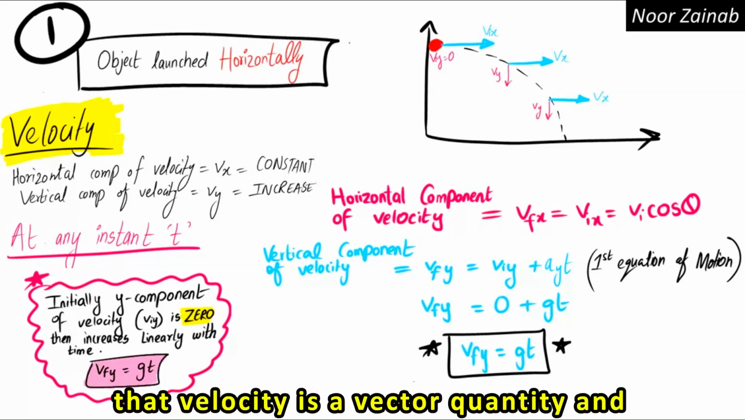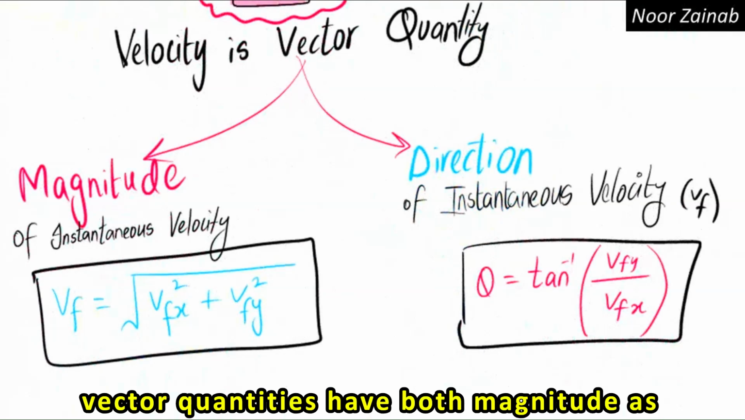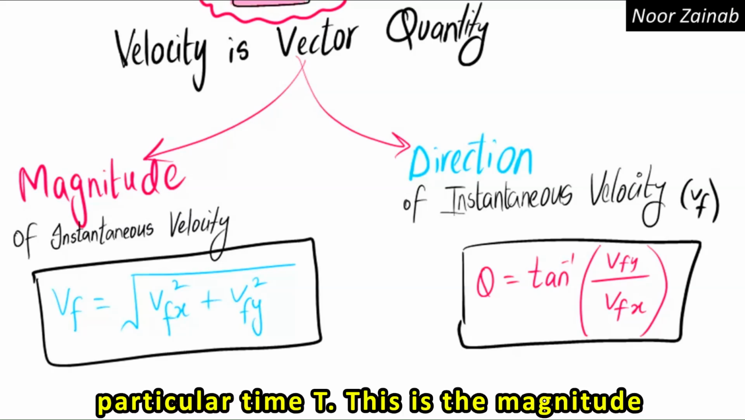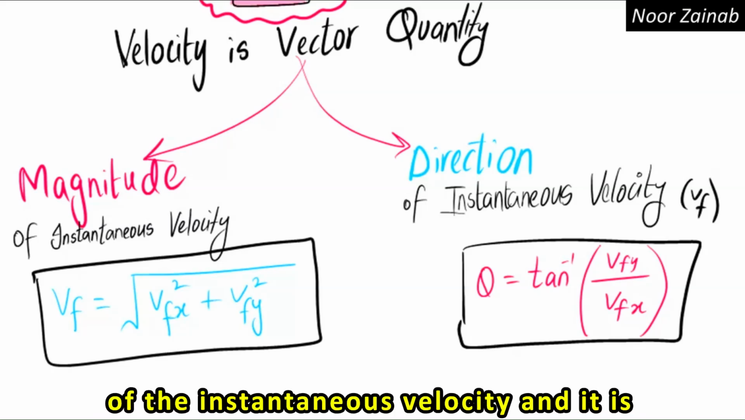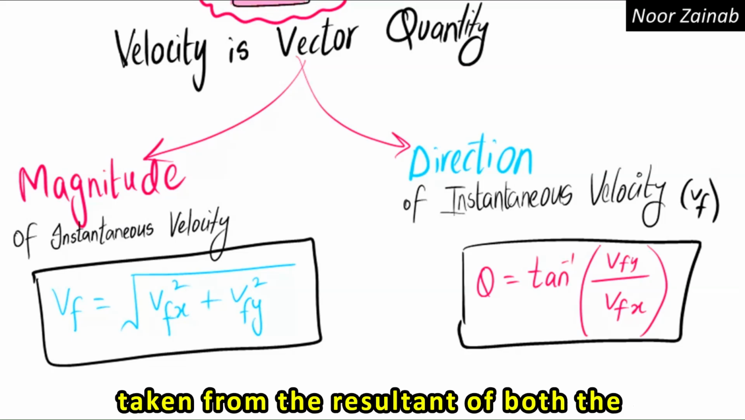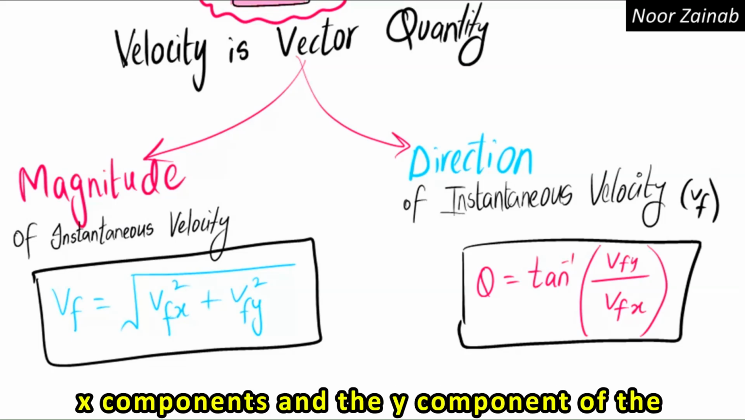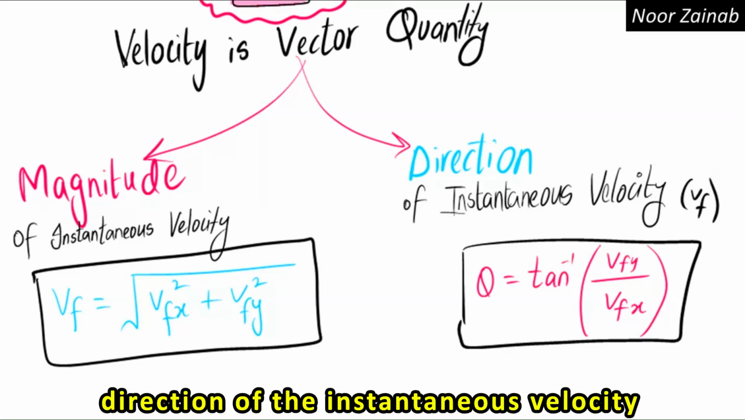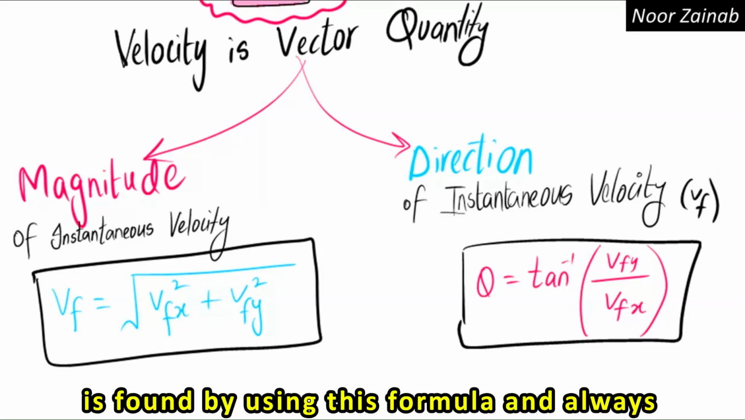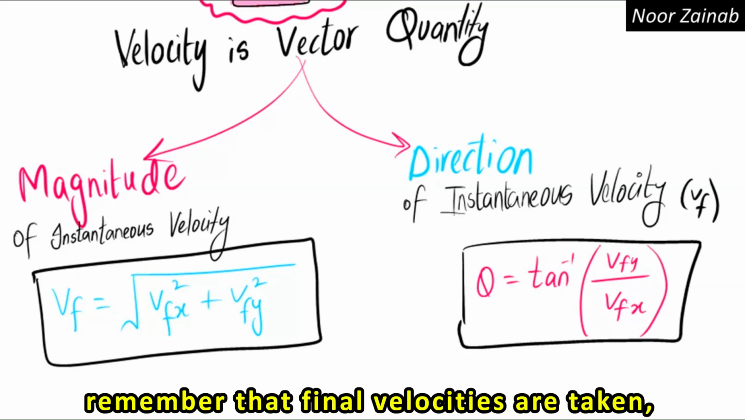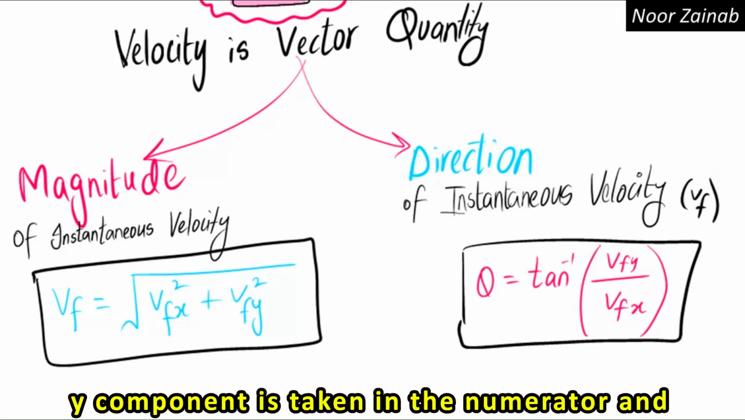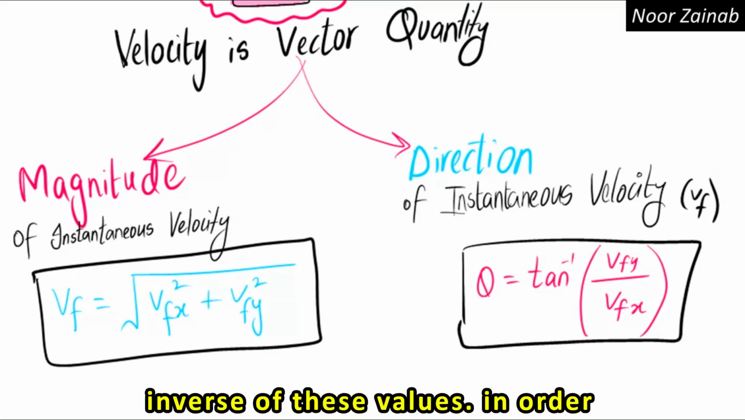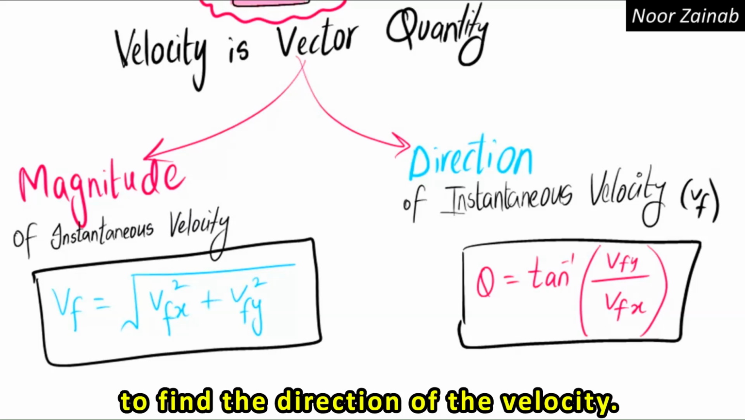As we know, velocity is a vector quantity, and vector quantities have both magnitude as well as direction. So the magnitude of the instantaneous velocity at a particular time t is taken from the resultant of both the x component and the y component of the final velocity. Whereas the direction of the instantaneous velocity is found by using this formula, and always remember that for the final velocities, the y component is taken in the numerator and the x component is taken in the denominator, and we have to take the tan inverse of these values in order to find the direction of the velocity.